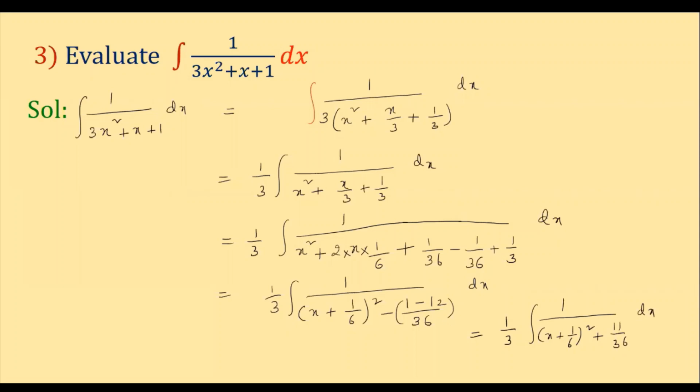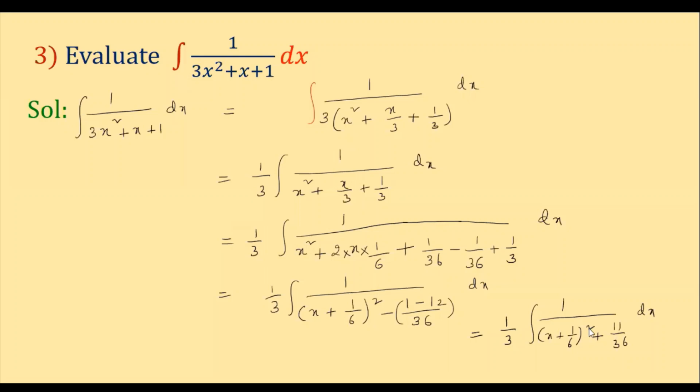If you observe here, it is in the form of (x + 1/6)² + 11/36. So now, what is our next step? Our alpha is 1/6, beta is 11/36. Clear? Now, what is the next step? x + alpha should be taken as t. We have seen it in that form now.